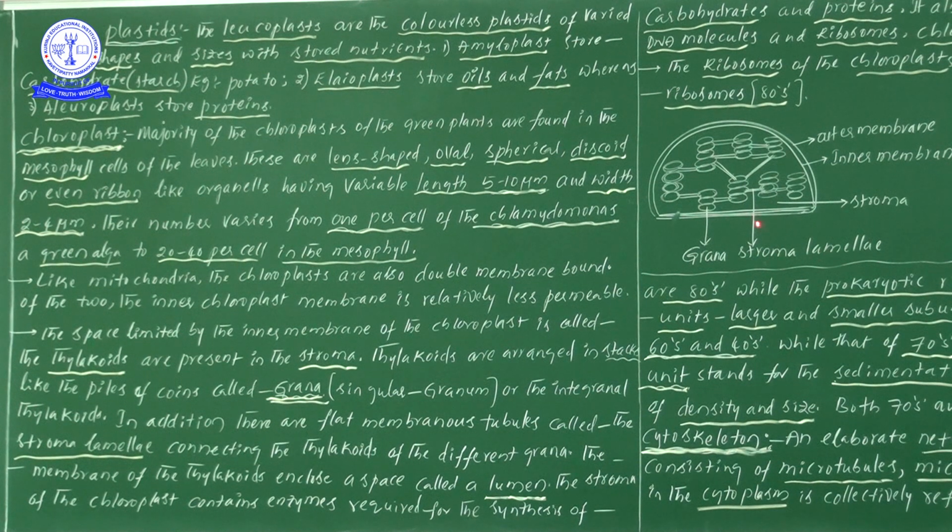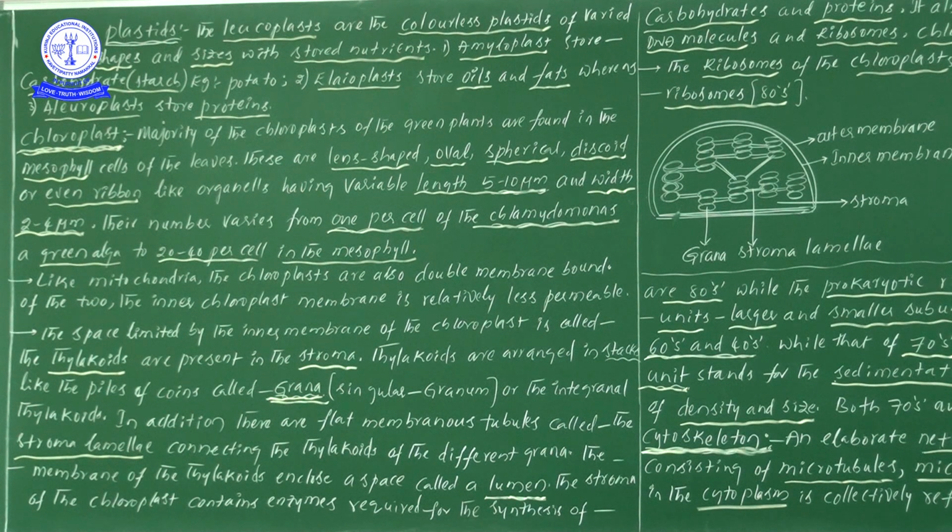If you come to the diagram, here a grana is there, and these two grana are connected together by the presence of stroma lamellae. This is stroma lamellae, and its main use is that it helps in connecting the grana. Try to understand clearly.